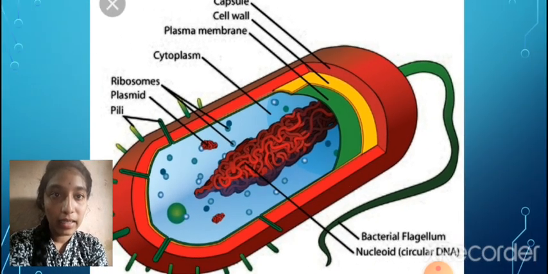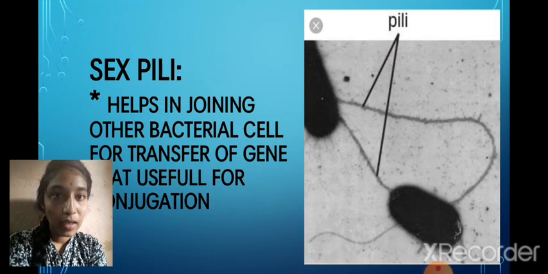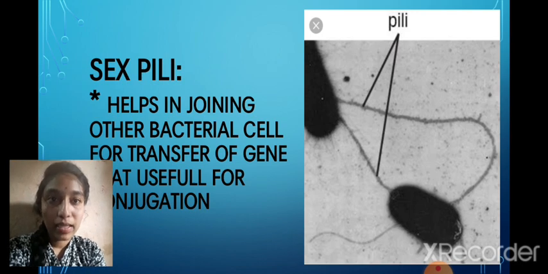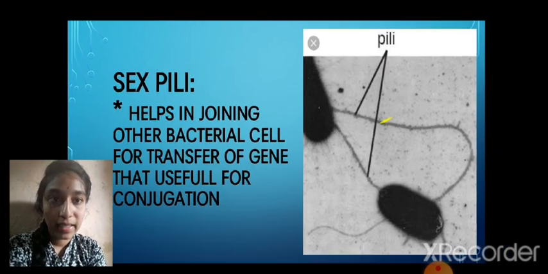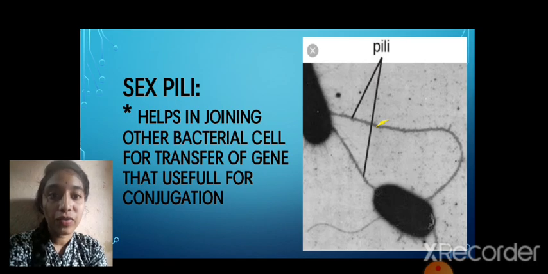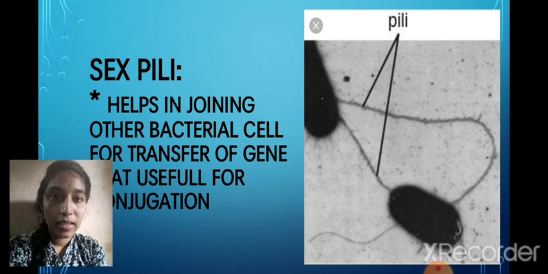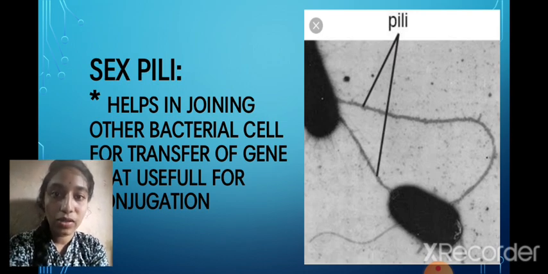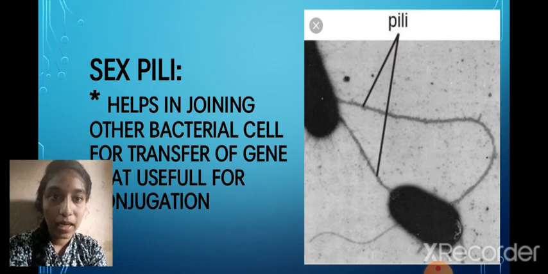And the next thing is sex pili. Among the pili, the sex pili help in joining other bacterial cells for transfer of genes, which is useful for conjugation. They help the bacterial cell transfer genes, meaning it transfers genes through the sex pili. The gene will be transferred by the conjugation process.